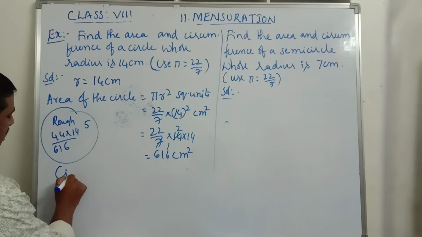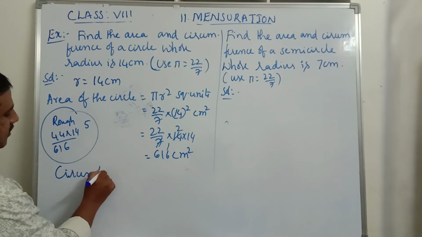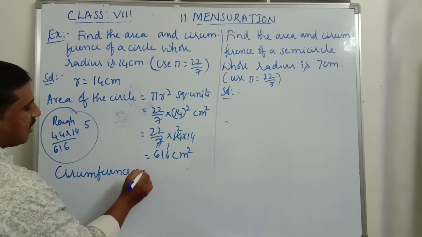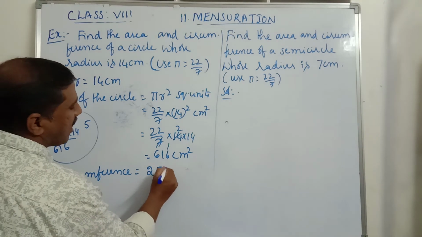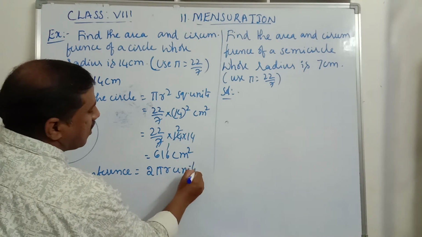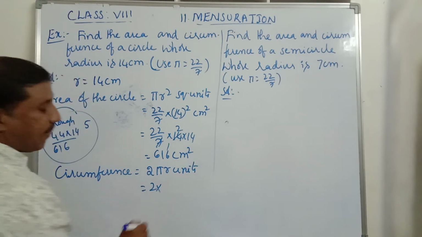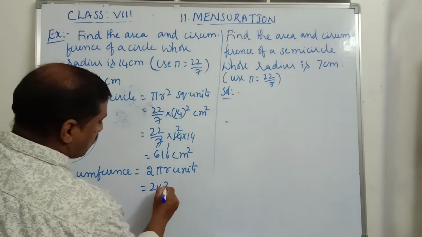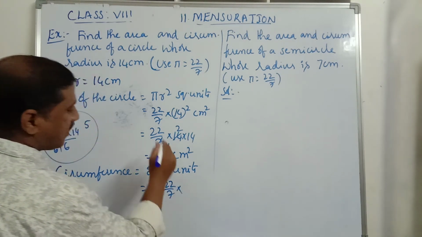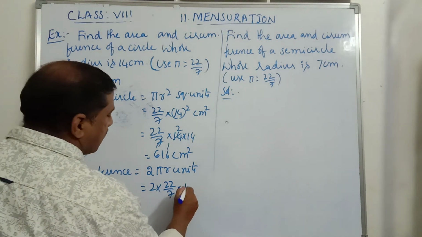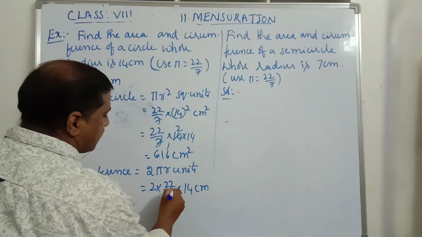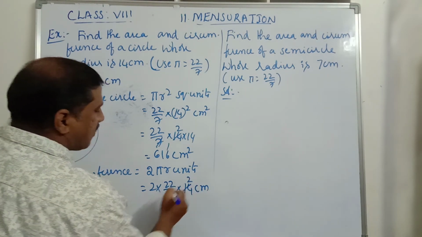Now circumference of the circle. Circumference of the circle is equals to 2 pi r units. Substitute those values. 2 into pi is equals to 22 by 7, and r is equals to 14 centimeters. 7 ones are 7, 7 twos are 14.